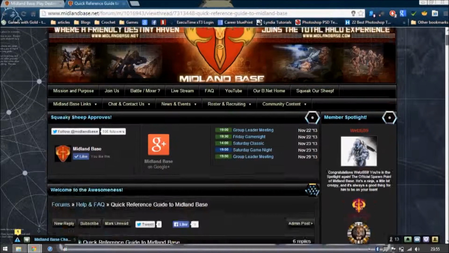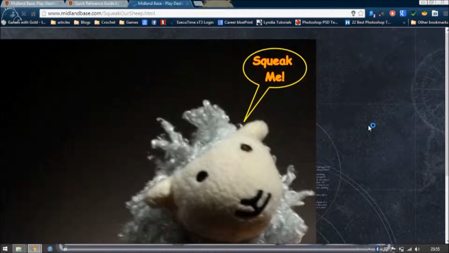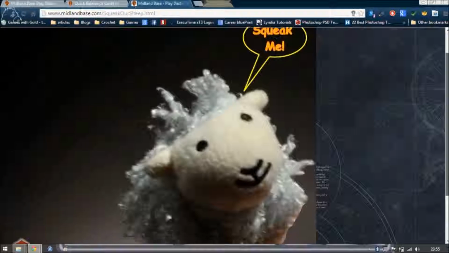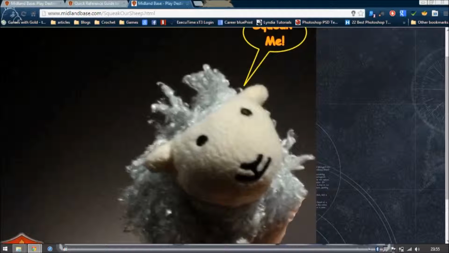And last but not least, don't forget to visit Squeaky Sheep's page. This is Squeaky Sheep here. It's so beautiful. And when you squeak the picture, he makes a sound and it's adorable. And if you have dogs, squeak it repeatedly. They will go nuts. It's just a little bit of payback for when they wake you up at like 5 in the morning to go out.